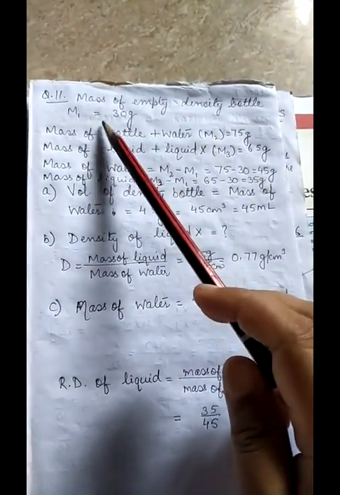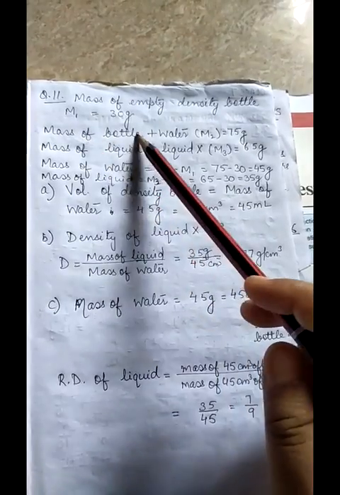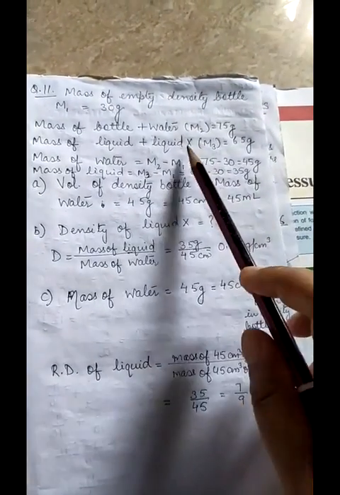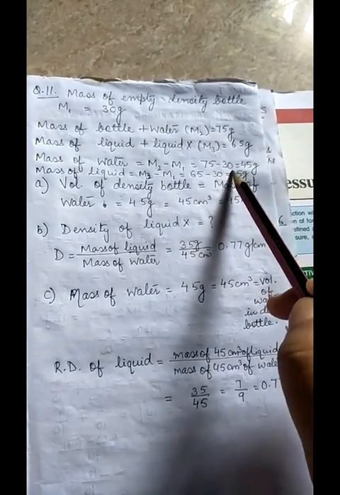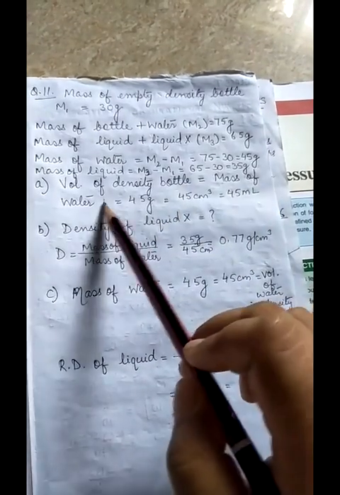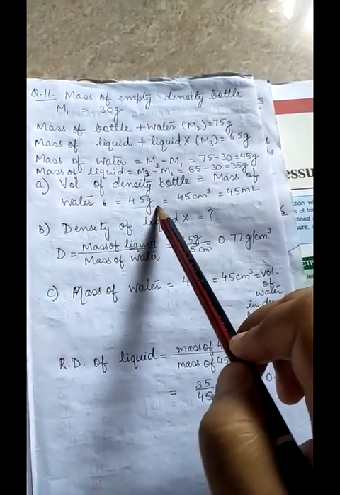So mass of the empty bottle is 30 gram, mass of bottle plus water is equal to 75 gram, mass of bottle plus liquid X, some unknown liquid given to you, that is 65 gram. Then mass of water will be equal to M2 minus M1, that is 75 minus 30. Then mass of liquid will be M3 minus M1, 65 minus 30, 35. The volume of density bottle will be equal to mass of water, that is 45 gram, which is equal to 45 centimeter cube, which is equal to 45 ml.